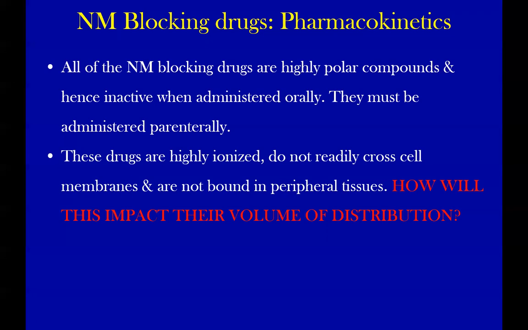Very good, thank you. So the drug will remain in the vascular compartment, and the volume of distribution will be roughly equal to the plasma volume, around 5 liters.